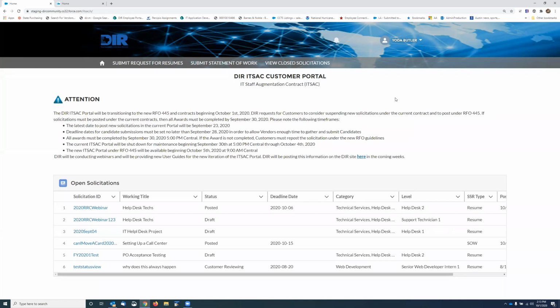if you need to have the ownership of that record changed, you can submit a request through the ITSAC email address, and we can do it on the back end for you. But yes, you could have multiple submitters. A follow-up question to that: can a solicitation be transferred from one employee to another? Yes, but we'd have to do it administratively on the back end.